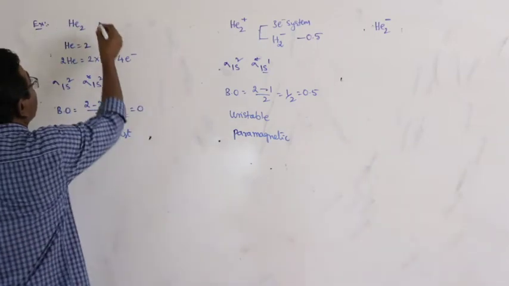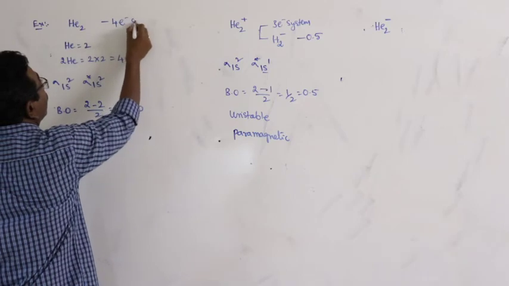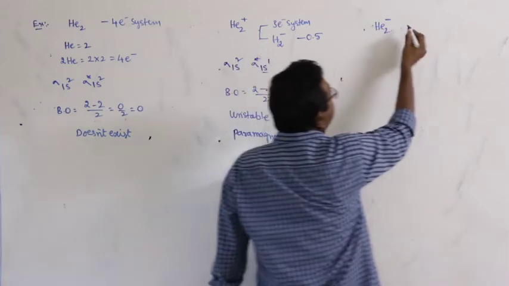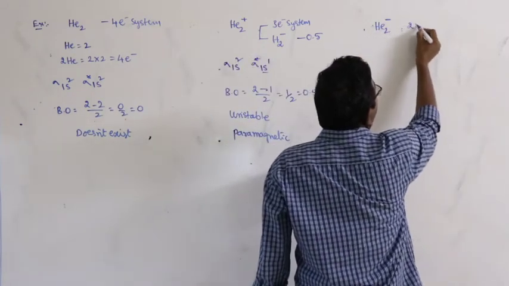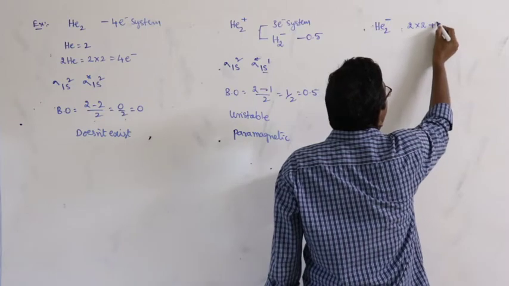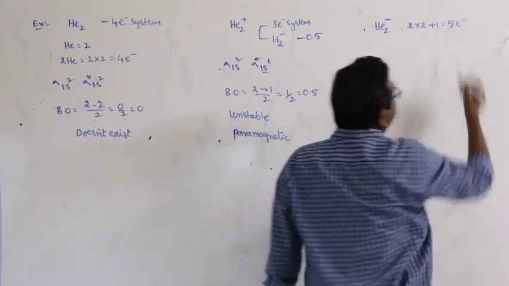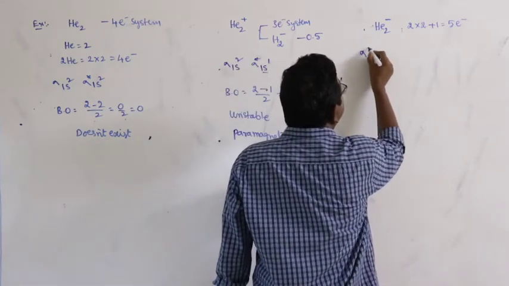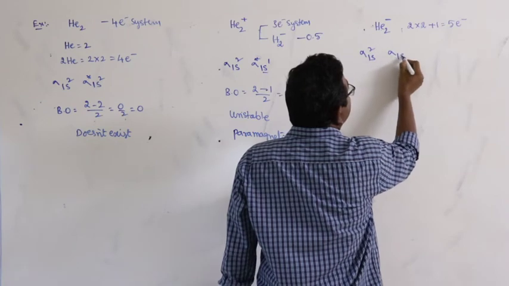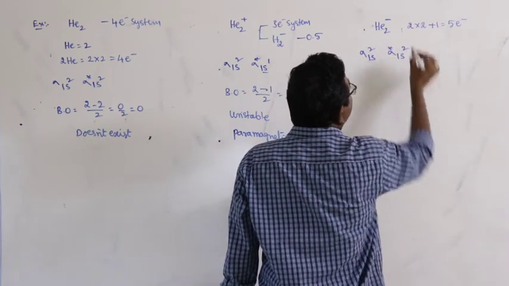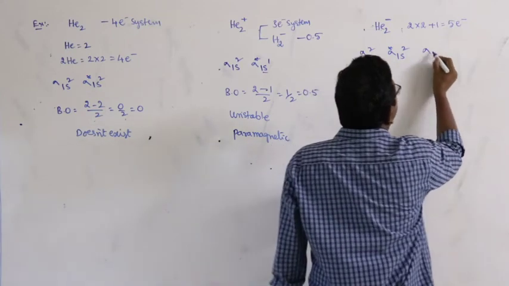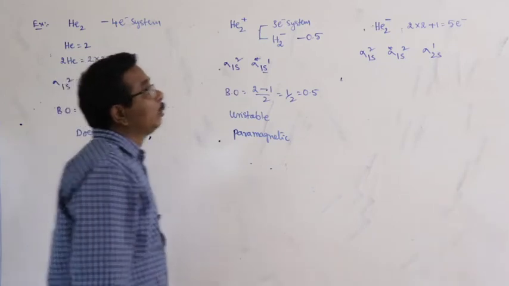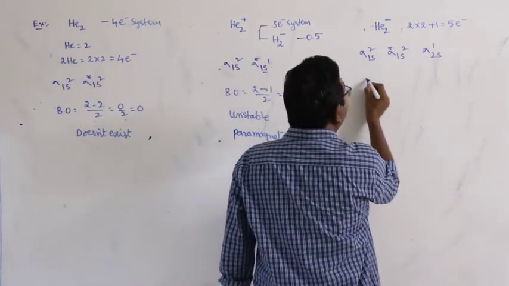Okay, this is a 4 electron system and this is a 3 electron system. With 2 helium atoms, 2 into 2, 4 plus 1, that is equal to a 5 electron system. Write the molecular orbital configuration for the 5 electrons. Sigma 1s square, sigma star 1s square, sigma 2s1. 2 plus 2, 4 plus 1, 5.